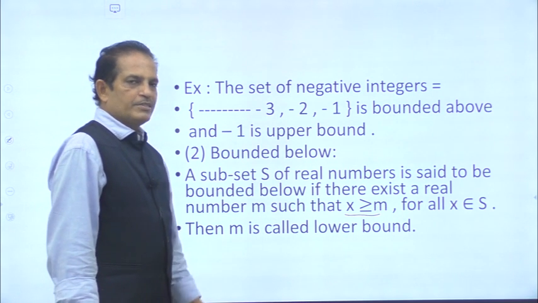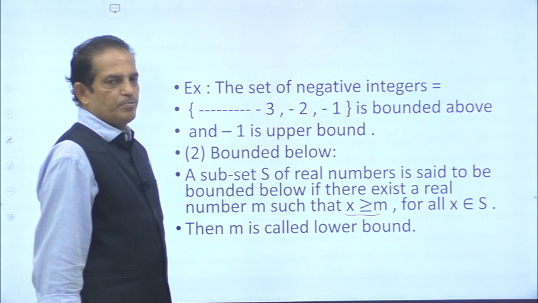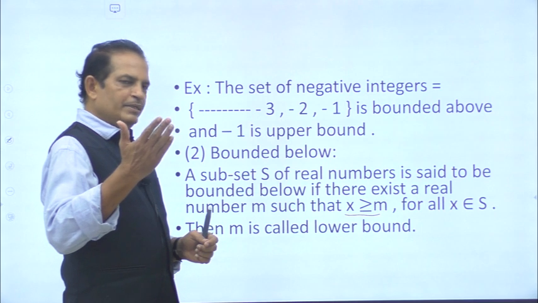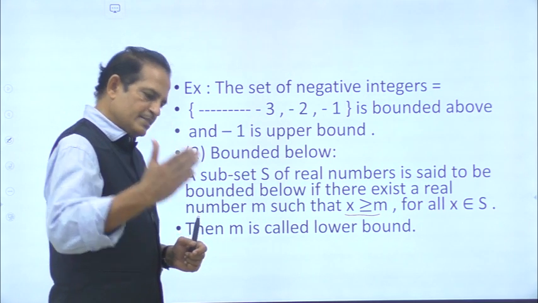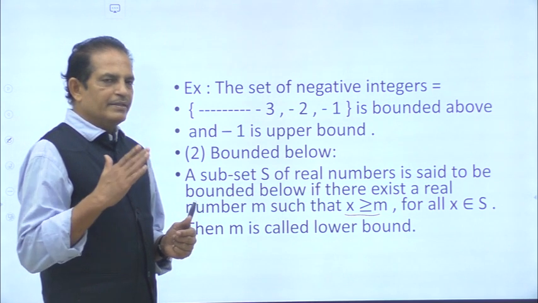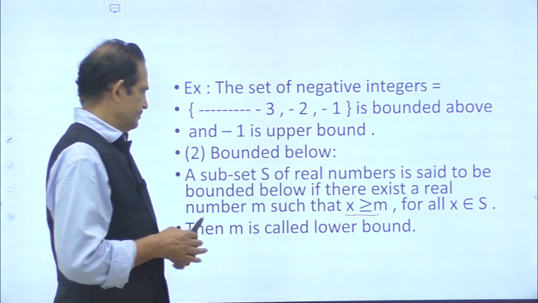In the previous case capital M is called upper bound and in this case small m is called lower bound. Upper bound means every element in that set is below that number. Lower bound means every element in that set is above that number.